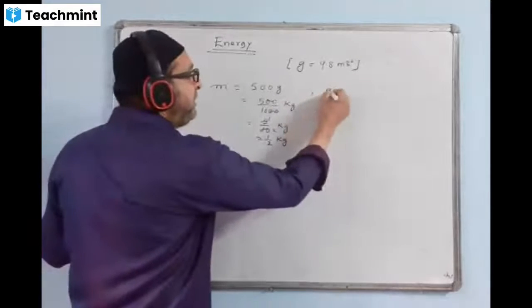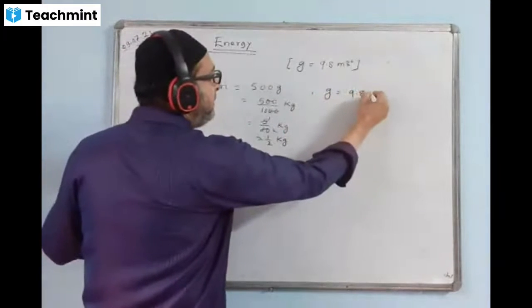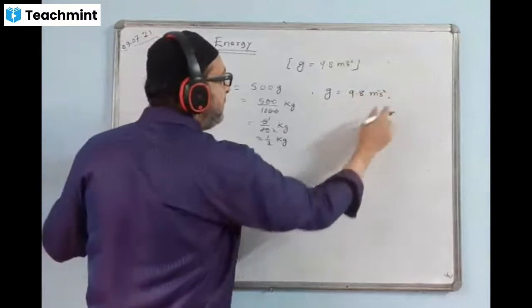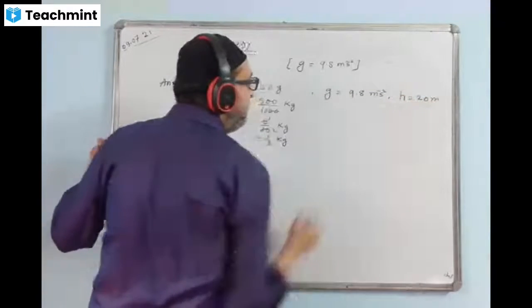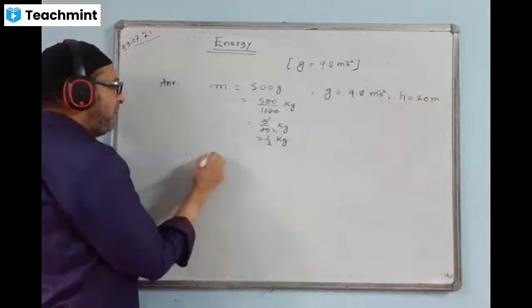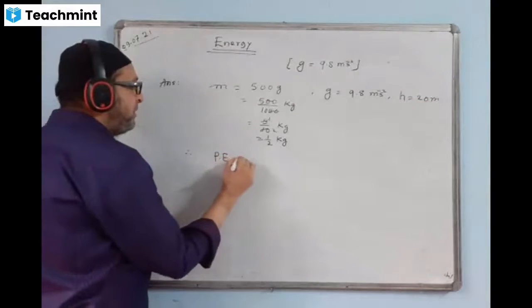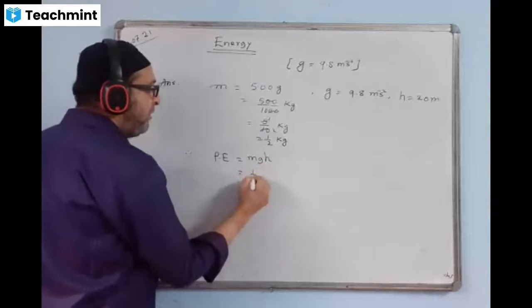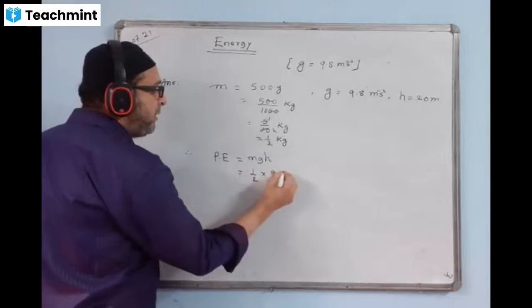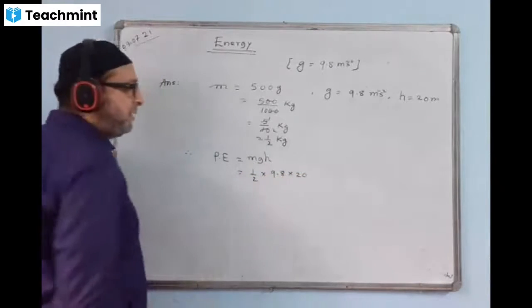Write down the information. G value is given 9.8 meters per second square, and height is given 20 meters. Now use the formula of potential energy. The formula is mgh. Mass value put half, G is 9.8 and height is given 20.